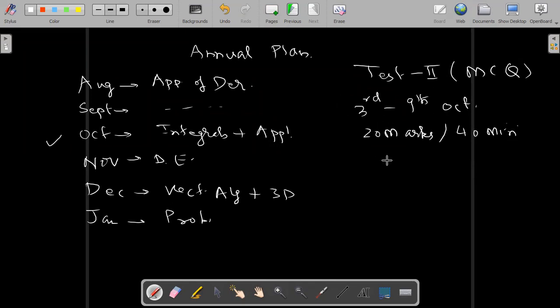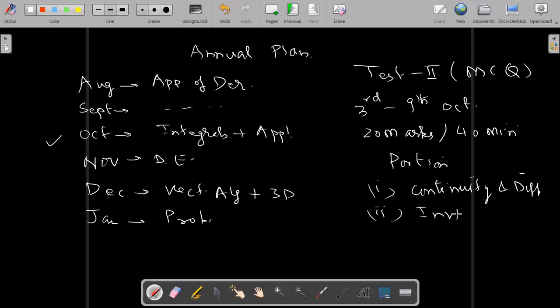Write down the portion for test 2. First, continuity and differentiability, which we have done. The second chapter will be inverse trigonometric function, which we have also done. So both have been taught already. This is test 2 that will be conducted from 3rd to 9th October.